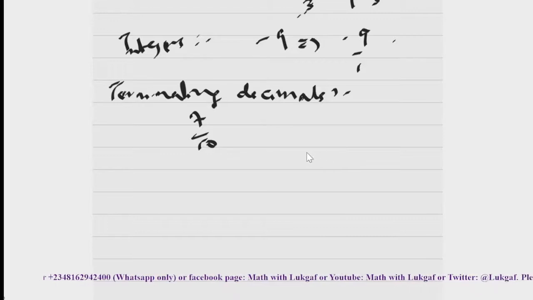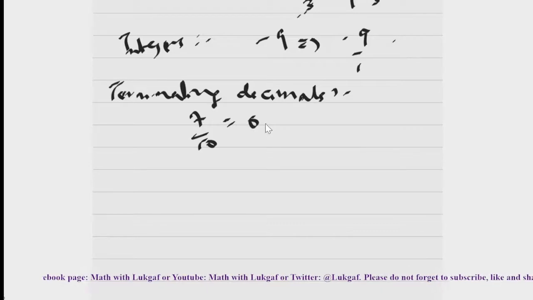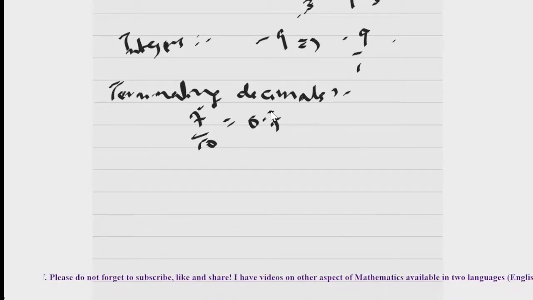If you want to convert this to decimal, just say 10 into 7 is 0. Since you don't have a number that can go in it, just put a decimal here and add 0 here. Then 10 into 70 is 7. You can see it terminates. So it has an end here. When you have this kind of decimal, we call it a terminating decimal. So this is an example of a rational number too. Then we also have the recurring decimal.